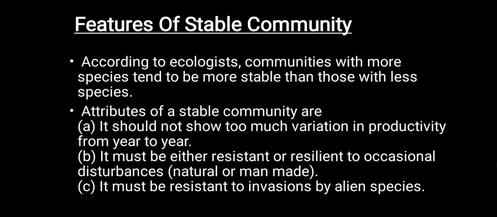And the attributes of a stable community are: it should not show much variation in productivity from year to year. It must be resistant or resilient to occasional disturbances, natural or man-made. It must be resilient or resistant to invasions by alien species. So these are the three features of a stable community.